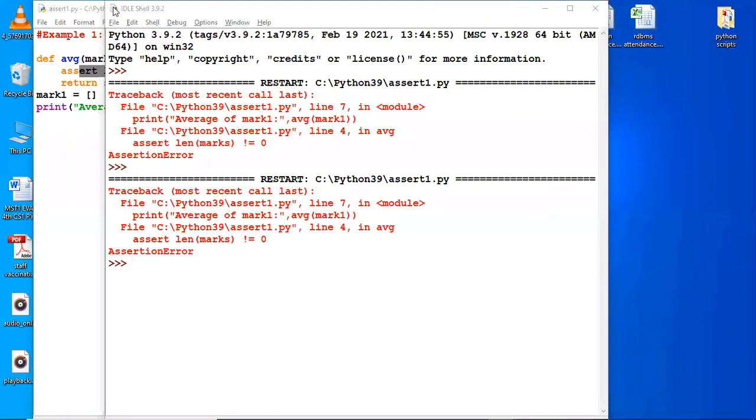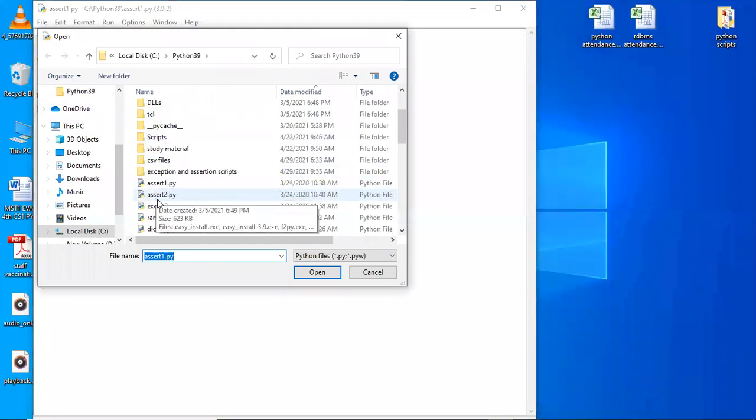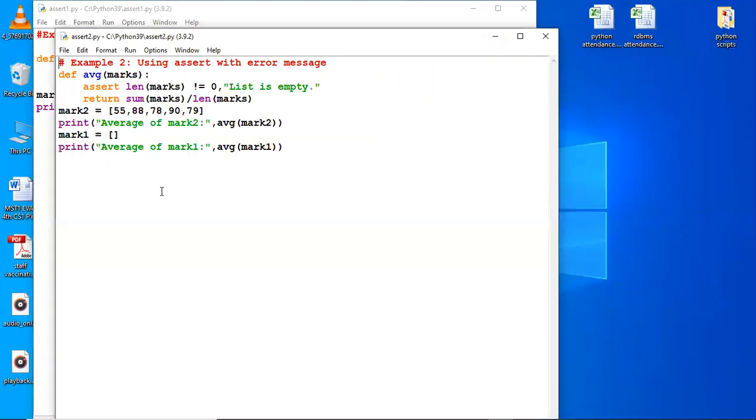Okay. So let's open the assert 2 again. Assert 2 में I'm doing two things. I'm using the second way of using the assertion. I'm giving the condition here and I'm giving a message also. Okay. So when I pass this first list, it will say 1, 2, 3, 4, 5. 5 elements are there. So len becomes 5 and sum, it would sum all the elements.